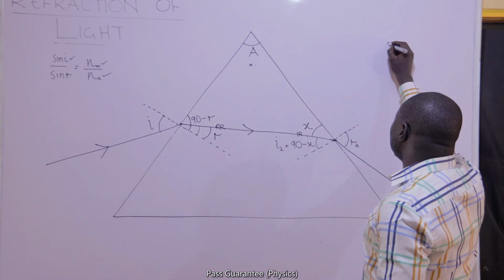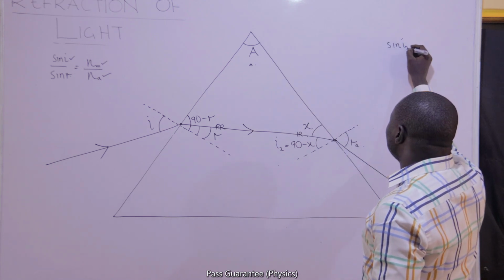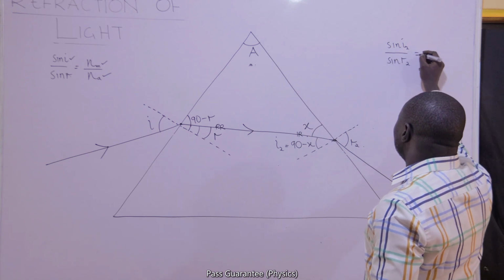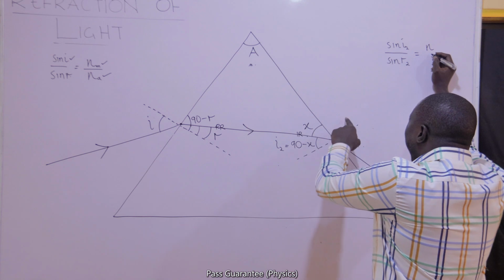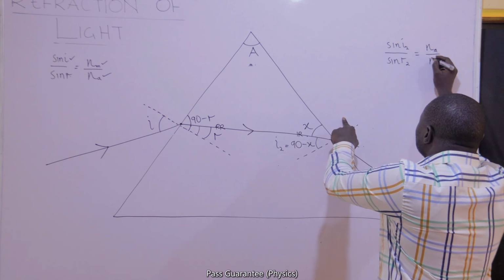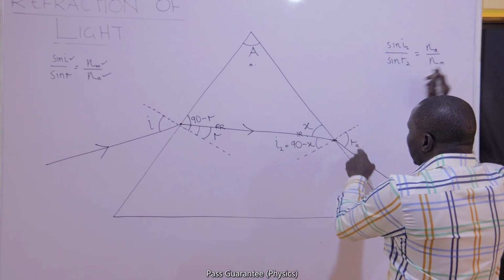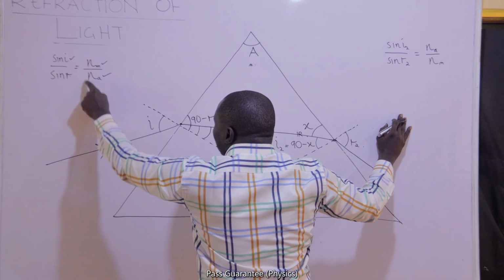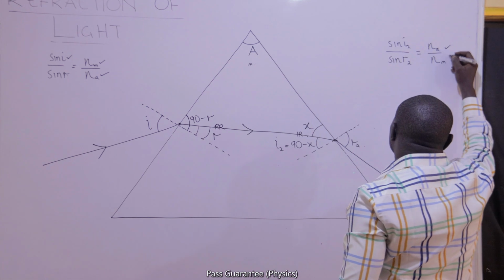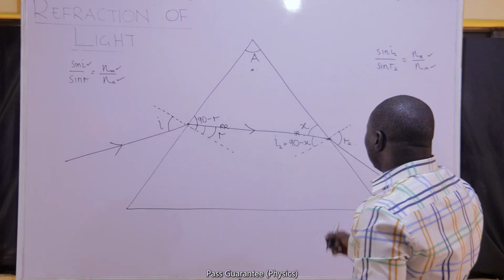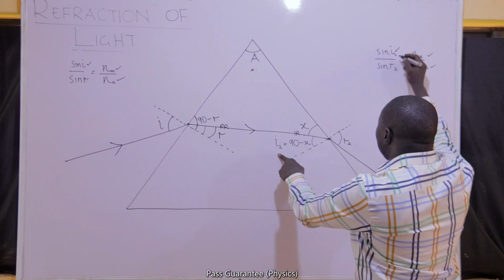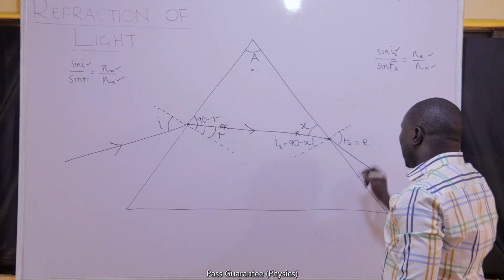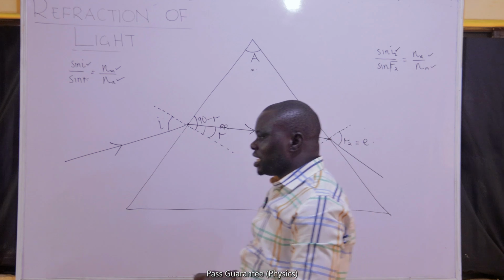I can use Snell's law again. Sine I2 over sine R2 must be equal to the refractive index of air over the refractive index of M, because refraction is now in air while the incidence is in glass. I want you to note the change in the arrangement of the refractive indices. So if I know I2, I can easily find R2. If I now know R2, that is the emergent angle. If they want me to find the emergent angle, that is R2.